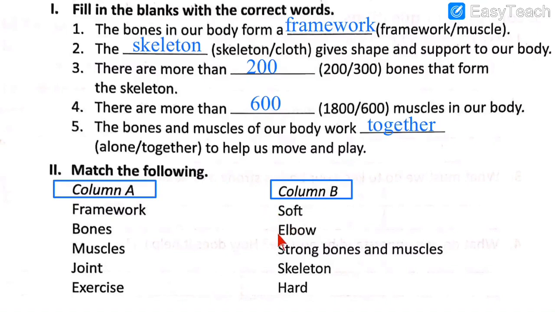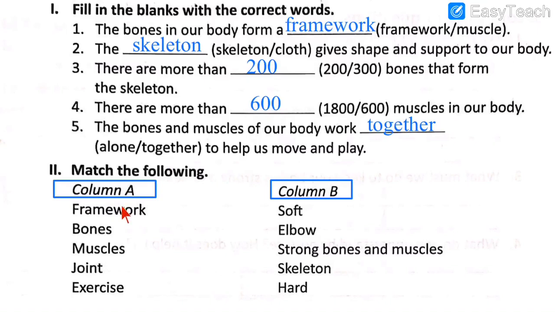Number 1, soft. Number 2, elbow. Number 3, strong bones and muscles. Number 4, skeleton. And number 5, hard. Now we shall match options given in column B with column A.